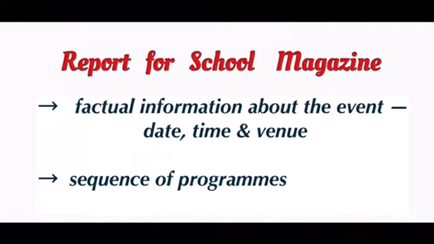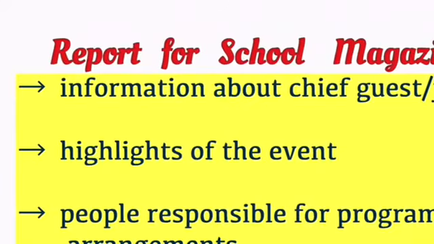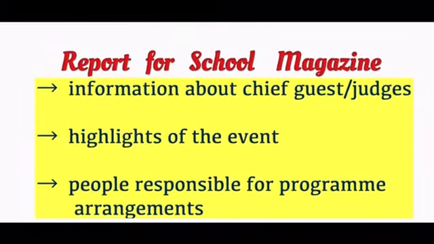But when you write the report, you will be giving all the information about the event, including the date, the time and venue, and the sequence of the programs. That is a list of all the programs that were conducted as part of that event, and all the other highlights of the event, and also give due credit to the people who organized or made all the arrangements for that event. And if there were any chief guests or judges, you should give the correct information, that is, their name and designation should be accurate.